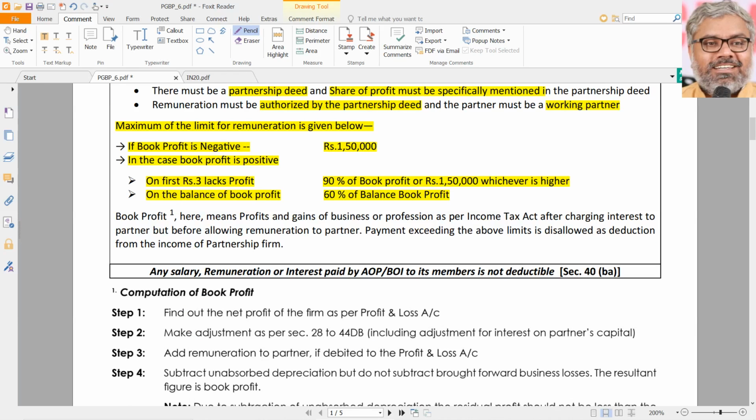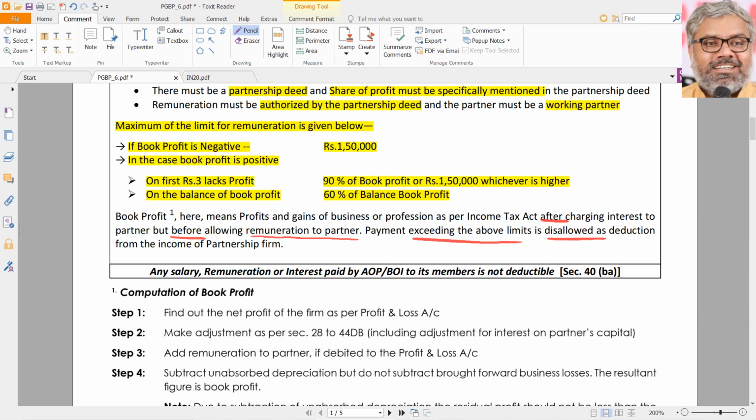So naturally here a question comes, sir, what is book profit? Profit we know, but what is book profit? Here that means the PGBP, what we calculate as per Income Tax Act. Main point is after charging interest to the partners, but before allowing the remuneration to the partners. After charging interest, but before allowing remuneration, how much is the profit? That is book profit. And of course, if the firm actually pays any amount exceeding the above limit, that will be disallowed as deduction from the income of the partnership firm.